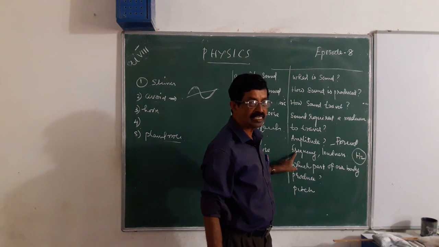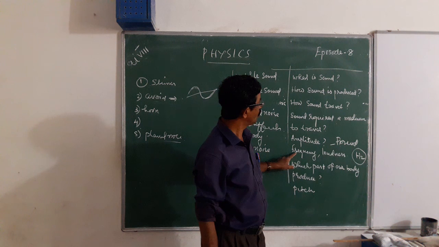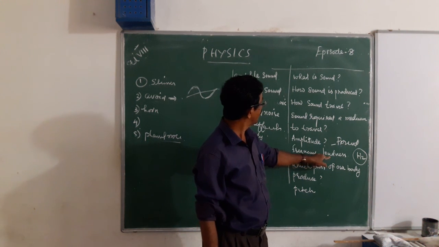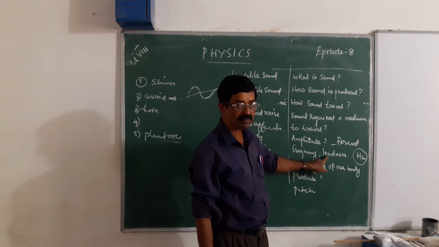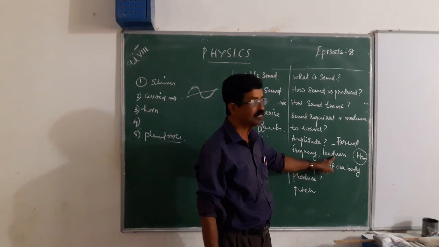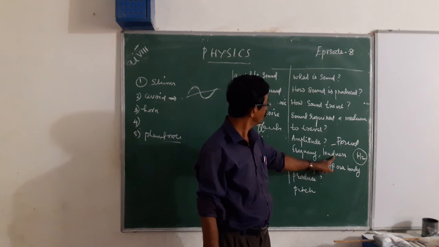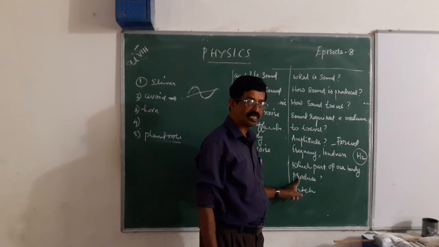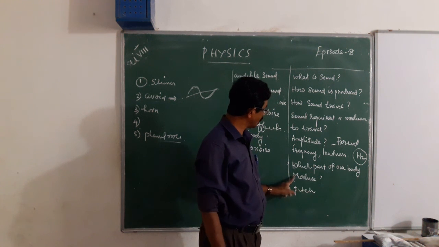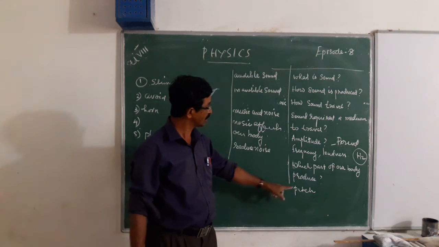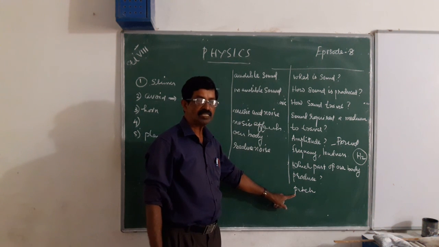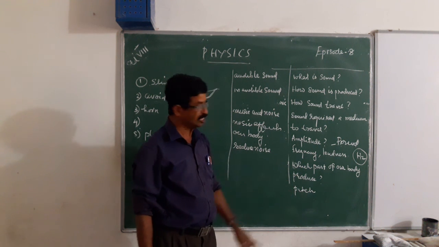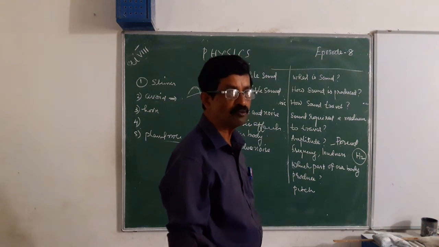Then frequency. It is the number of vibrations in 1 second. Then how are amplitude and loudness related? When amplitude increases, loudness also increases. If the amplitude becomes double, loudness becomes 4 times, the square of the amplitude. Which part of our body produces sound? The sound box, the larynx. Then pitch. Pitch is related to the frequency, that means the shrillness of sound.